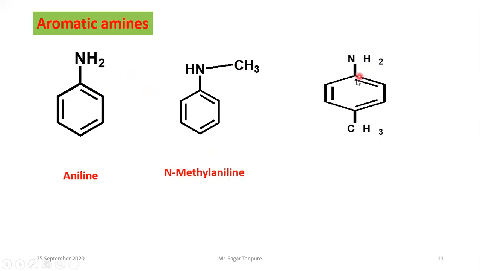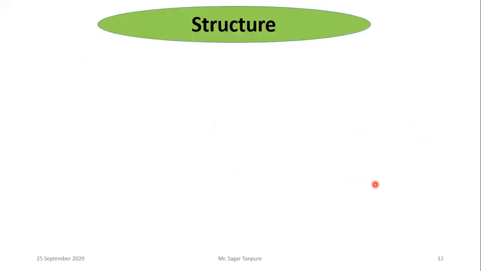This one here, benzene ring joined to the one side NH2 group and one side CH3 group. So the name is para-toluidine. Okay, the name is para-toluidine. All these examples are under the aromatic amines. The next part is the structure. What is the structure of amine?